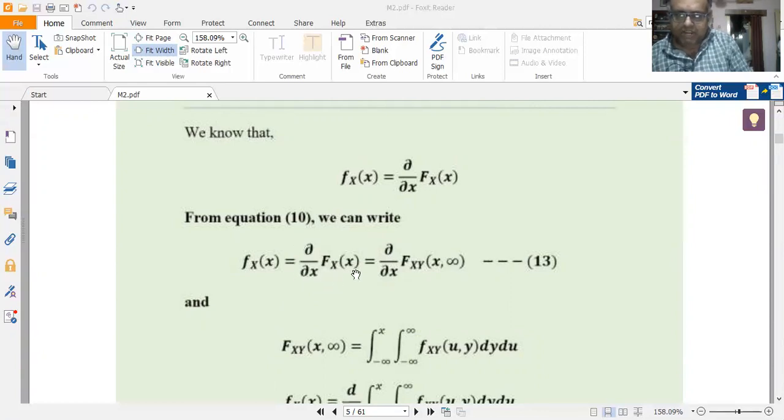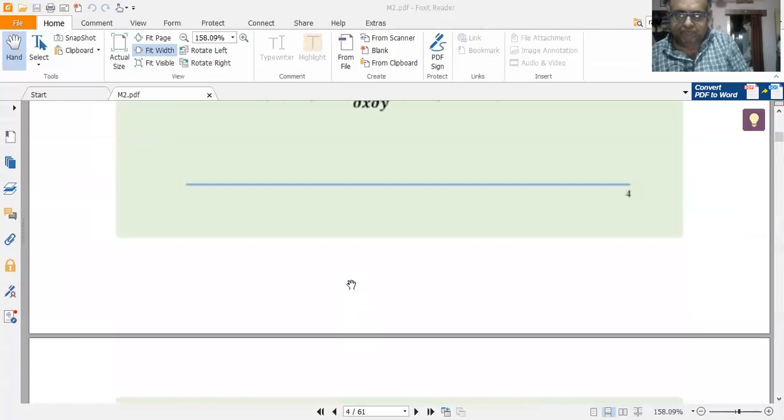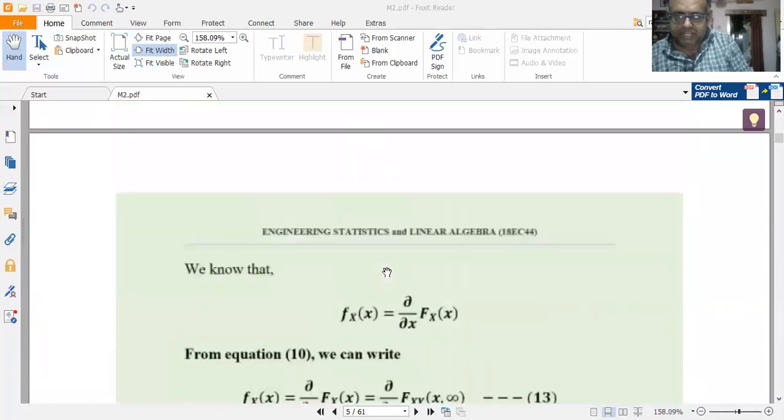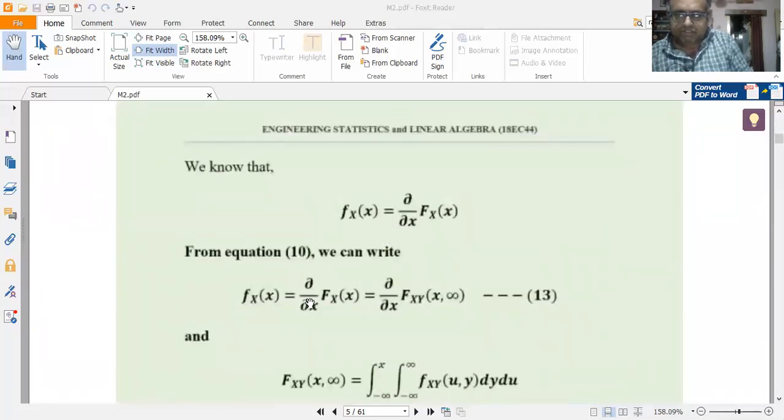Capital Fx of x is nothing but capital Fxy of x comma infinity from equation 10. So substitute equation 10 here. So fx of x is equal to dou by dou x of Fx of x, which is equal to dou by dou x of Fxy of x comma infinity. Call it equation 13.